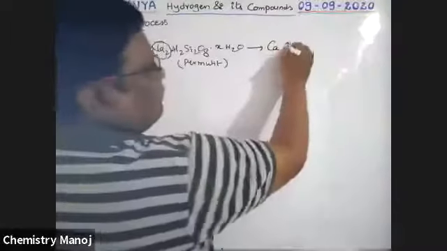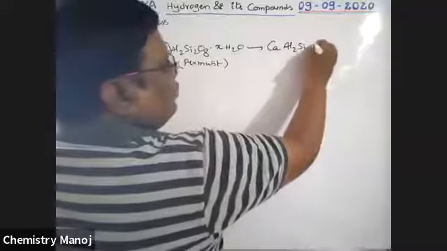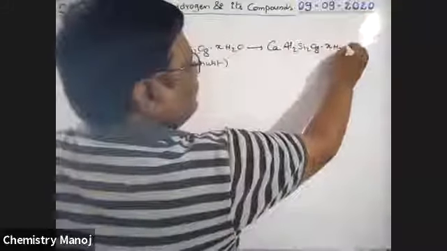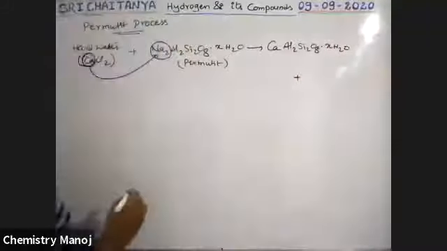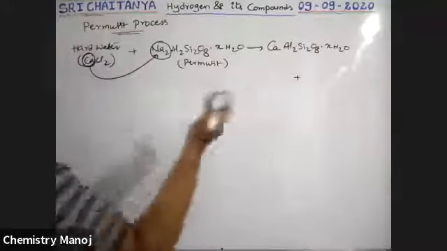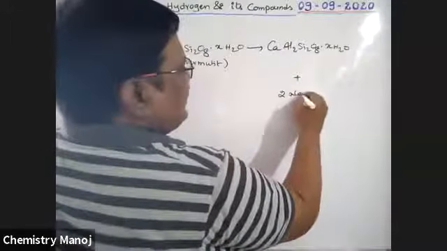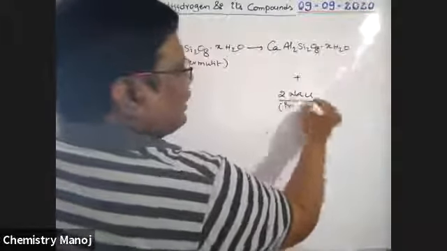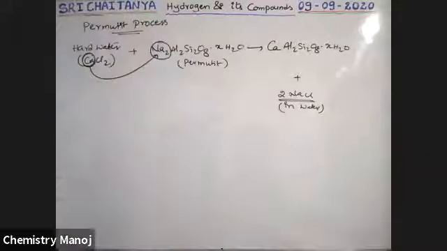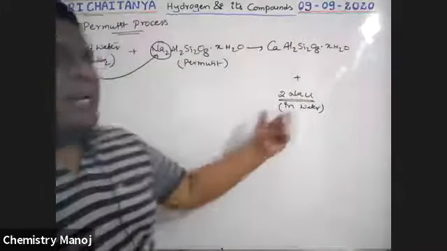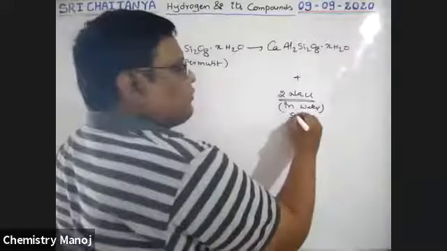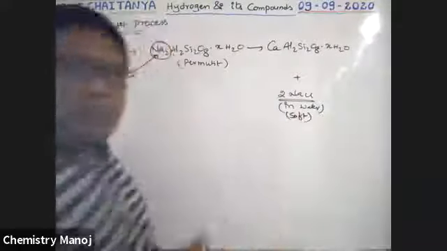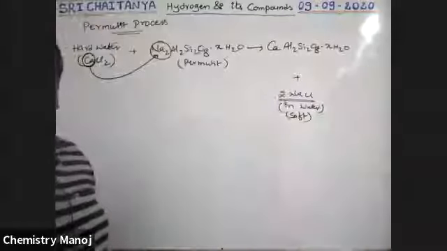CaAl2Si2O8·xH2 plus 2NaCl in water. That means all the available calcium salt is converted into sodium salt. That sodium salt never creates hardness to the water. Now water becomes soft water, because that sodium chloride never creates hardness to the water.